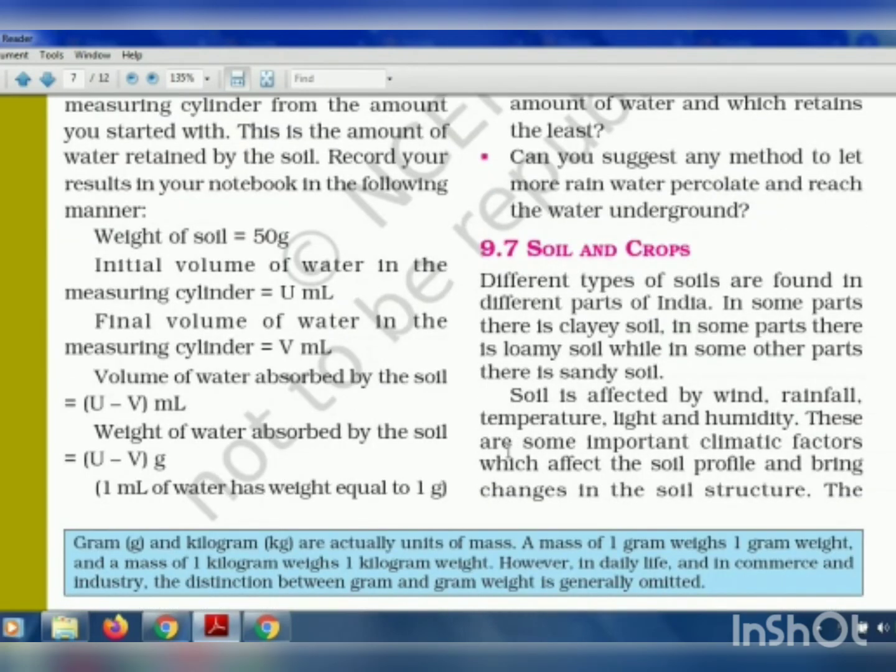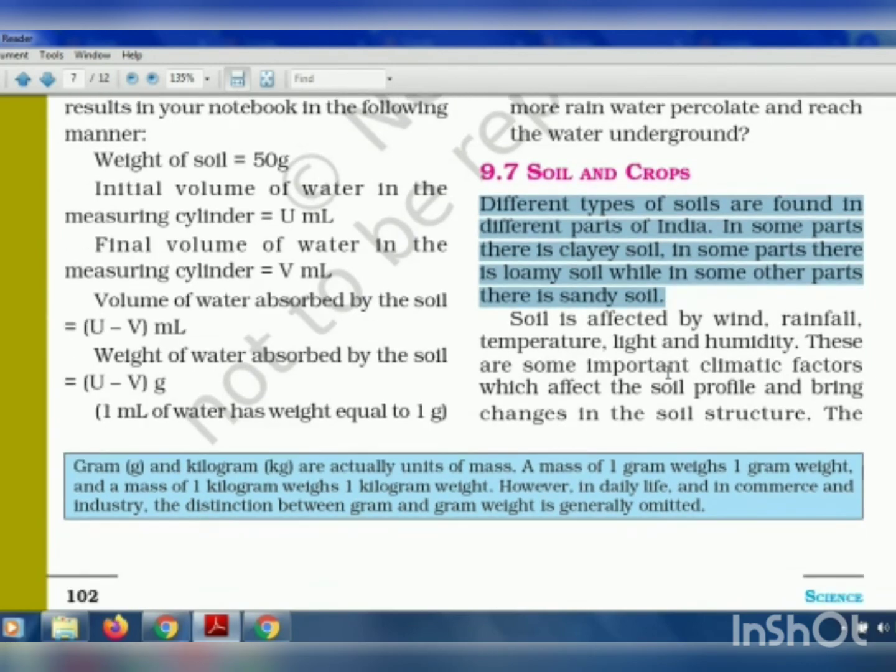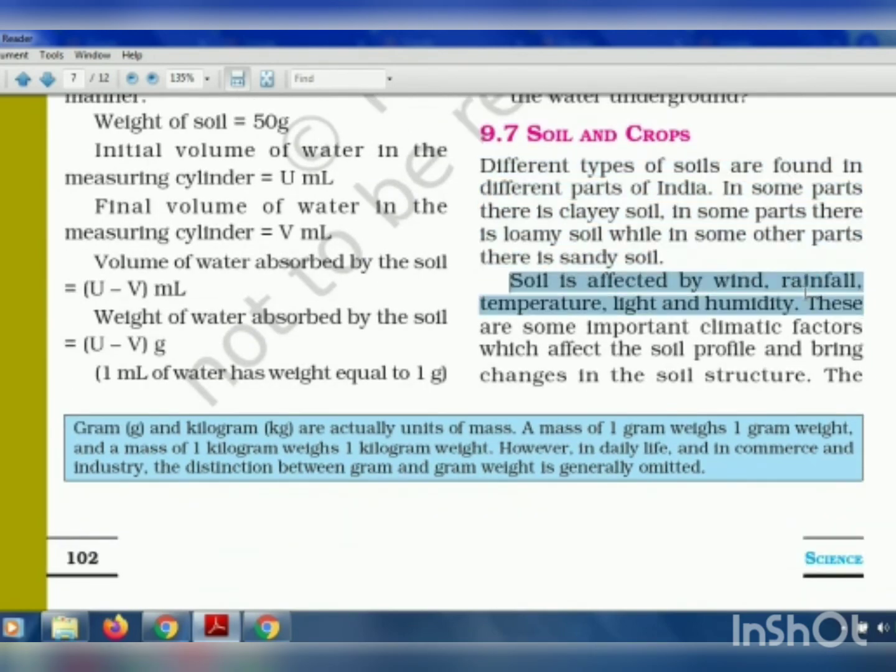Okay, now the next topic here is soil and crops. So we are going to just see what all things are important for growing the crops other than soil, and which types of crops can grow in which type of soil. Different parts of our country have different types of soil. Now soil is affected by wind, rainfall, temperature, light, and humidity. So these are some factors which affect the type of soil which you can find at that place.